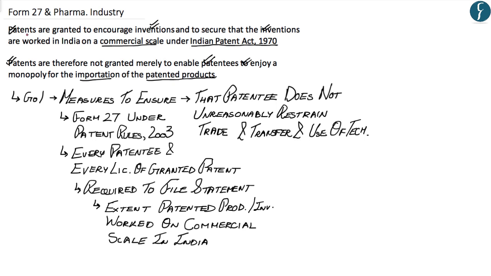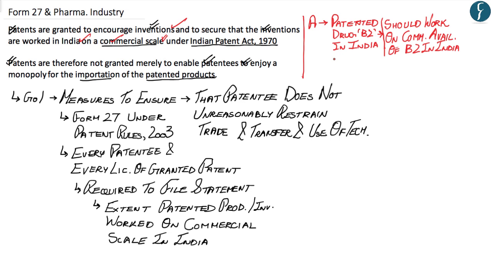Now, hopefully, up till here, you have understood that patents are granted in India to encourage inventions and to secure that the inventions are worked in India on a commercial scale under the Indian Patents Act of 1970. And patents are therefore not granted merely to enable patentees to enjoy a monopoly for the import of the patented products. Now, let's say a company A has patented a drug called B2 in India, and under the Indian Patents Act of 1970, the company or the person A should be working on making sure that the drug B2 is also available on a commercial scale in India.